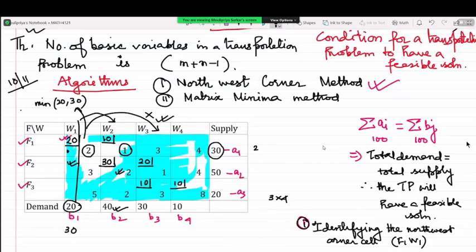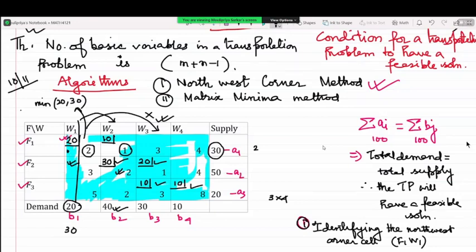Actually all the supplies and all the demands will be fulfilled. Now, if you add them up, 20 plus 10 is 30. 30 plus 20 is 50. Column wise, 10 plus 10 is 20, 40, 30 and 10. Everything is satisfied. And now comes the last part, that is calculating the transportation cost.